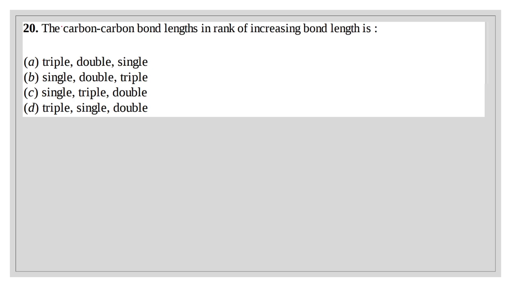Question number 20. The carbon-carbon bonds in rank of increasing bond length are... If carbon-carbon single bond, then bond length will be maximum, then carbon-carbon double bond, then carbon-carbon triple bond.